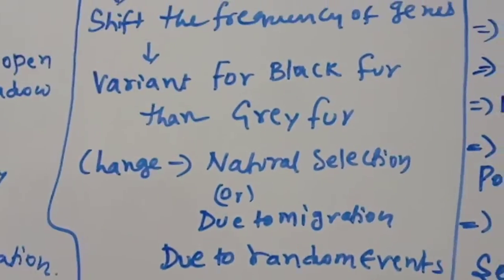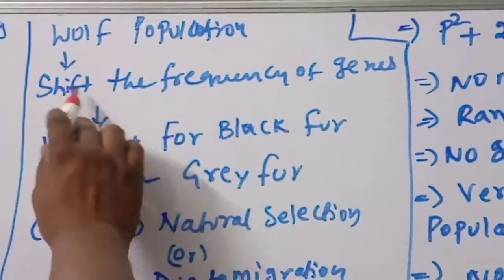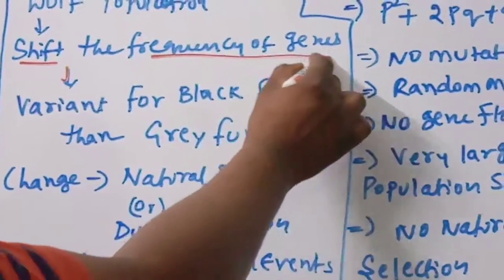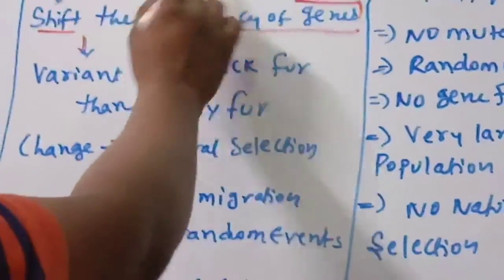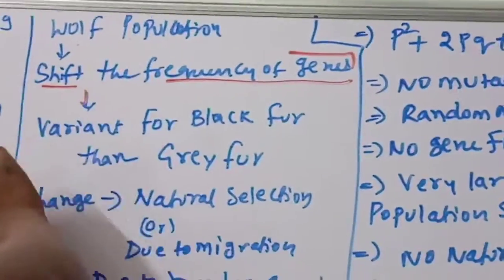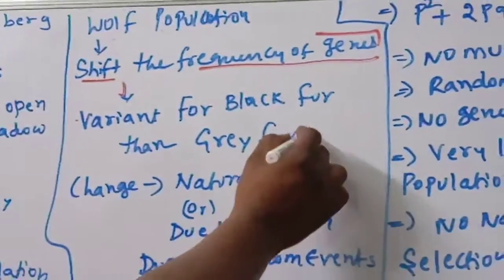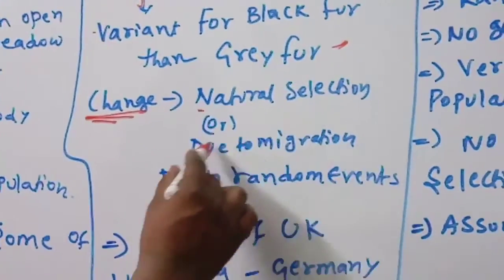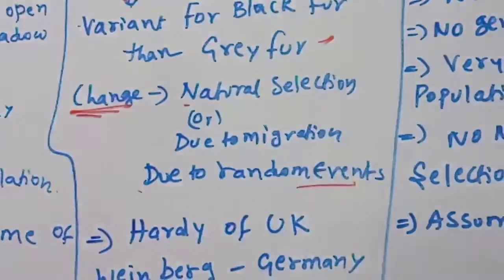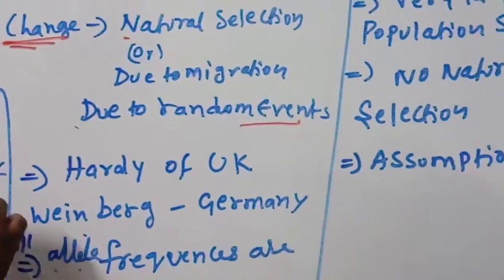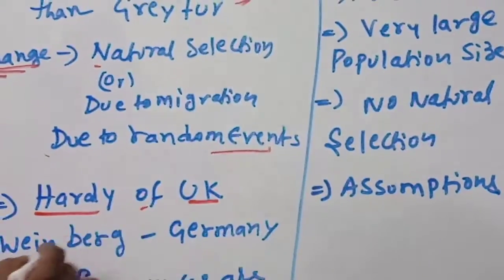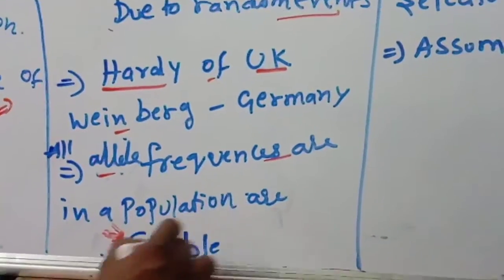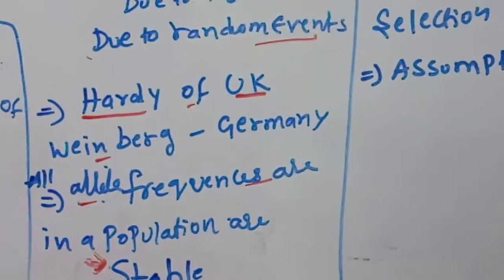Now what is happening? For example, a wolf population shifts the frequency of genes. What will happen when the frequency of genes shifts? When some changes happen in the wolf population, a variant with black fur rather than gray fur will come. Is this change due to natural selection, or due to migration, or due to random events? This was clearly explained by Hardy of the UK and Weinberg from Germany. They said all allele frequencies in a population are stable unless some changes occur.